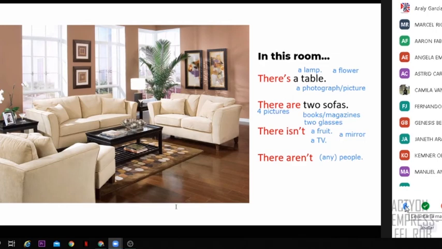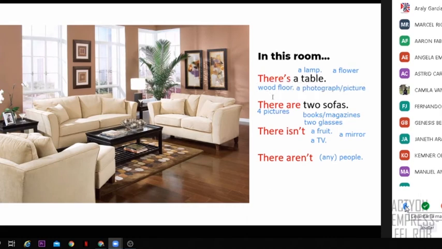And finally, we have Marcel. What's your sentence, Marcel? In this room, there is a wood floor. Okay, that's correct. Very good. So yes, the material, wood, and then floor. That's right. Thank you so much. So yeah,